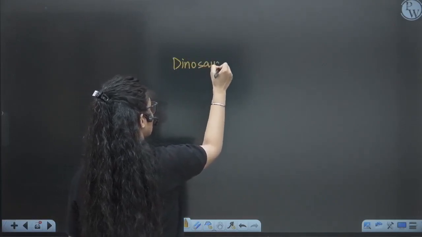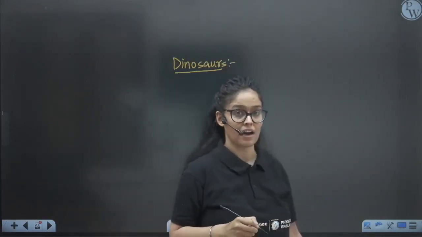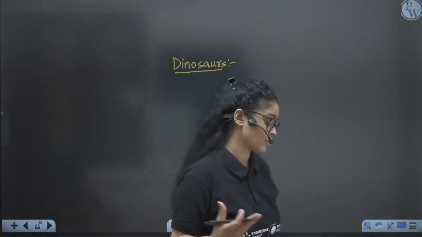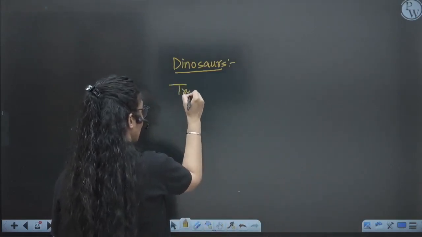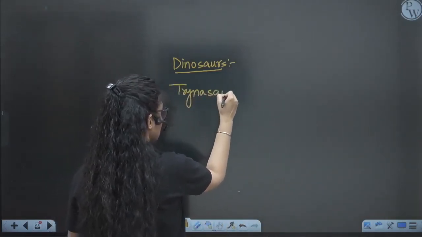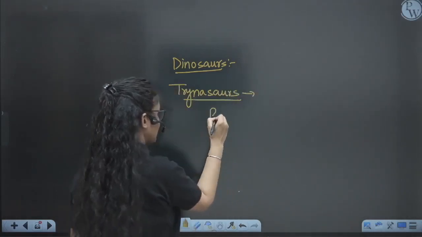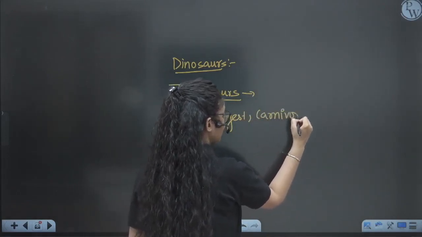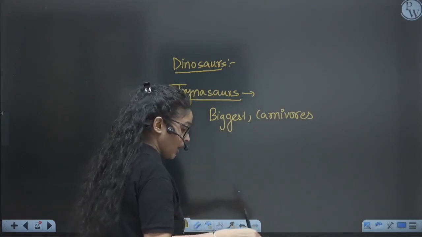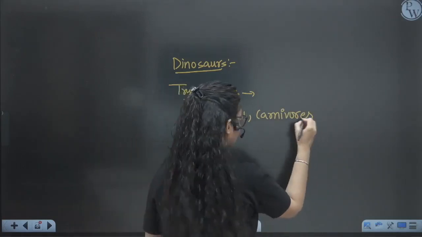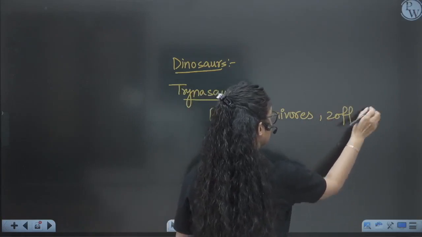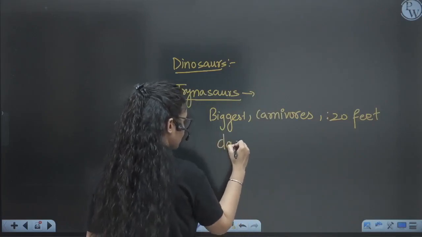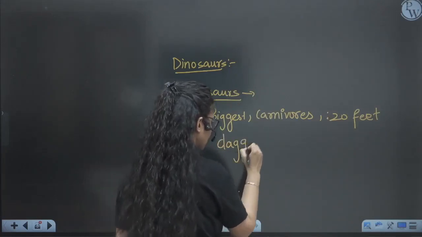Next thing you have to remember here is the dinosaur. They have talked about the dinosaurs going extinct from the earth because of some meteoroids. There are many hypotheses behind it. Mass extinction of dinosaurs, and you have to remember the name of one dinosaur, that is Tyrannosaurus, which is given in our NCERT. Tyrannosaurus is the biggest dinosaur. It used to be a carnivore, eating everything, and if they were existing now, they would have been eating us, right? They were approximately 20 feet in height. Imagine a 20 feet building, and they had some very dangerous dagger-like teeth.